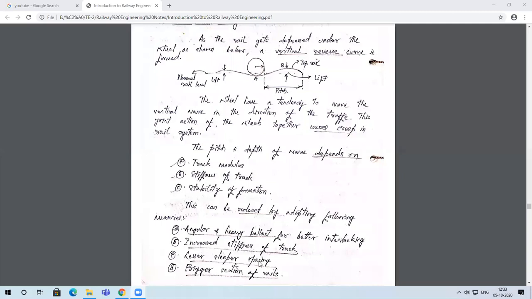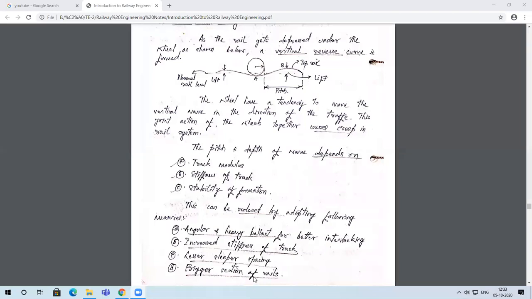There are calculations that you need to do, and based on those calculations and designs, you decide the optimum spacing between the sleepers. This spacing is what we call the sleeper density. Sleeper density is the number of sleepers per unit length of a railway track. It varies from place to place depending upon the stiffness of the formation that we require. The lesser the sleeper spacing, the stiffer the railway track, and hence the lesser the chances of creep.